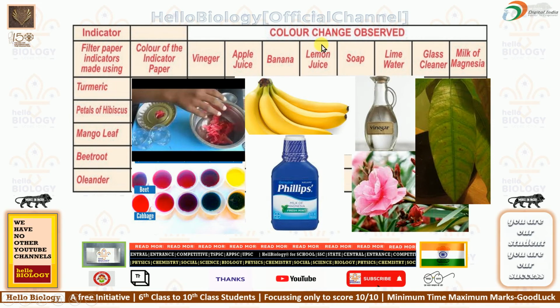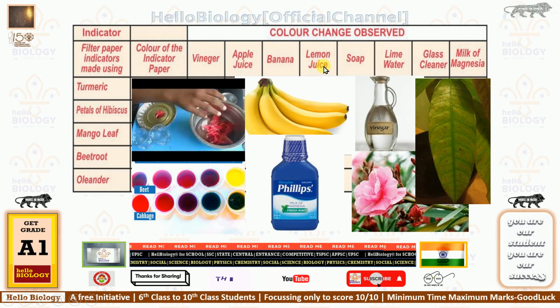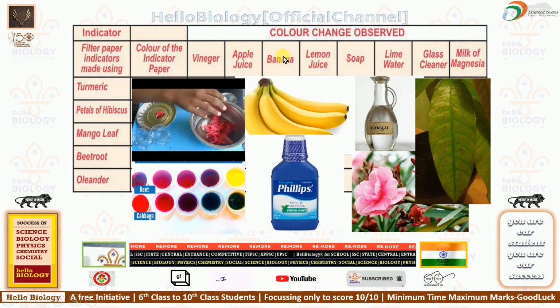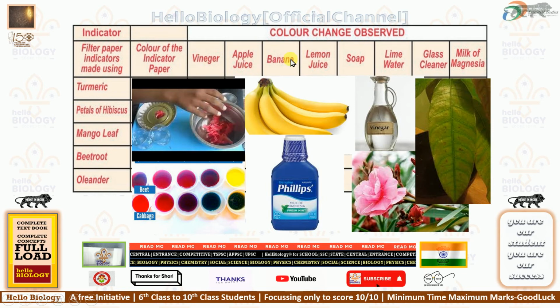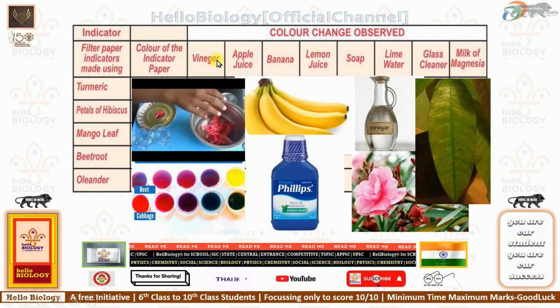So here vinegar, apple, banana, lemon will give dark colors. Dark colors mean these are acidic in nature. That means they are not dangerous, they are good. But some acids are very, very dangerous.